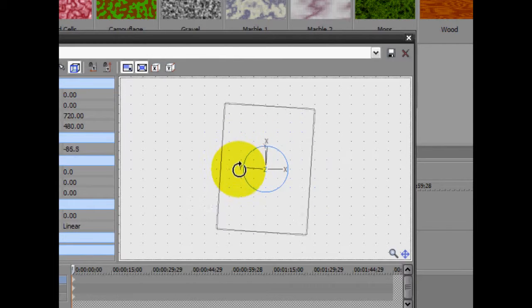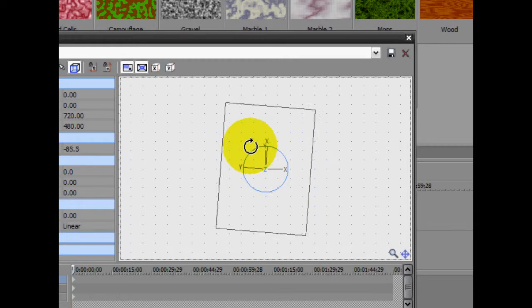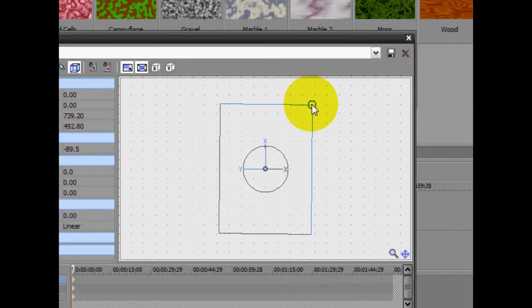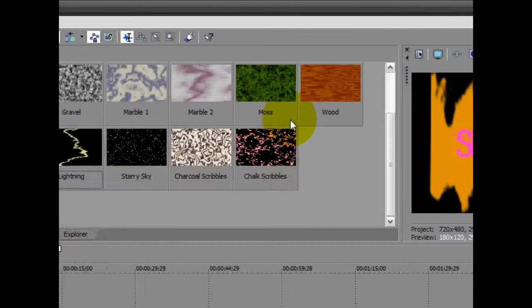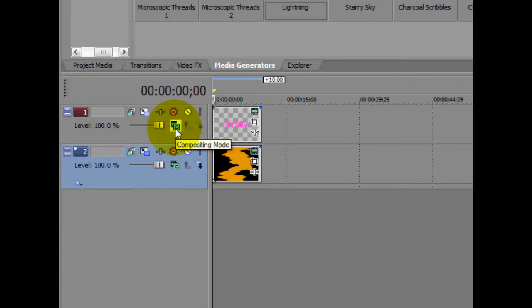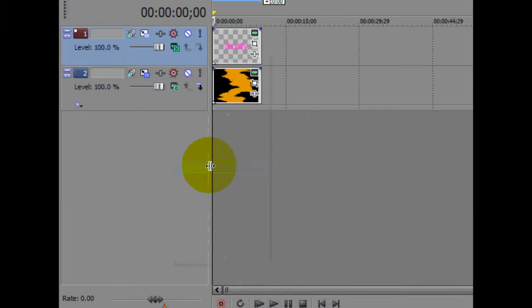Now rotate it 90 degrees, and what you can do is make it a little bit bigger. If I can make it, okay, make it a little bit bigger if you want, you don't have to. And then press this little compositing mode button of the text track and press overlay.